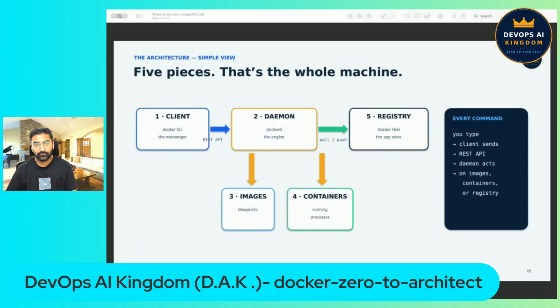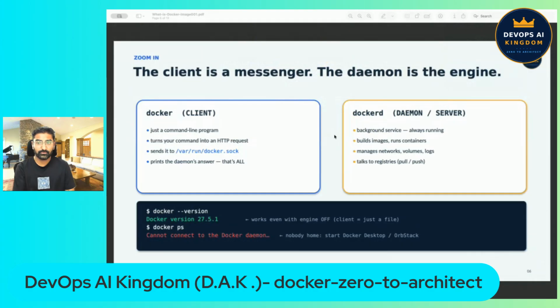Now, let's deep dive. Let us zoom into the two most important pieces, the client and the daemon. The client is the Docker program installed on your machine. When you type docker run, the client does exactly three things. It converts your command into an HTTP request. It sends that request into a socket, which on Linux is the file /var/run/docker.sock. And then it prints whatever answer the daemon sends back. That is everything the client does.